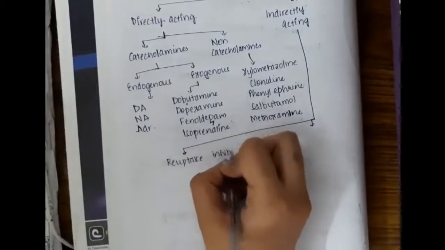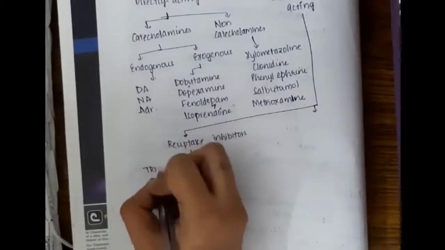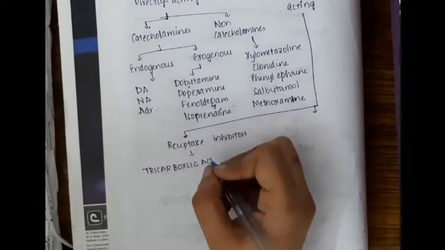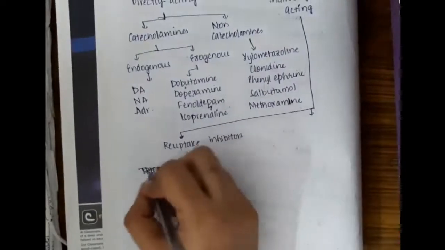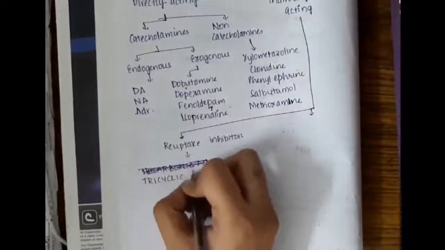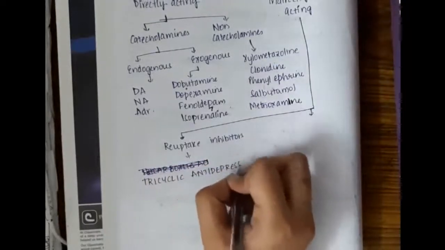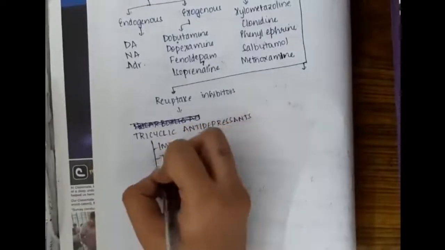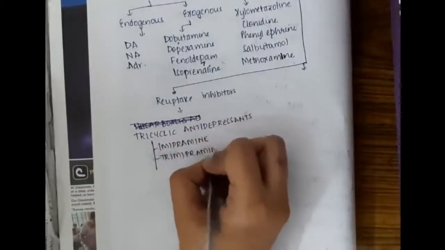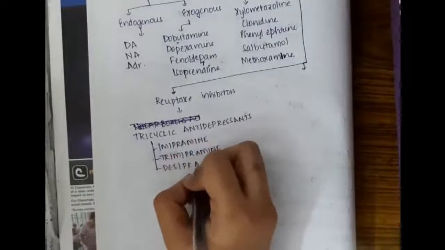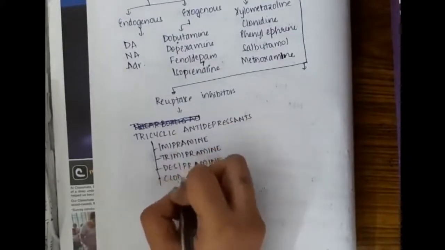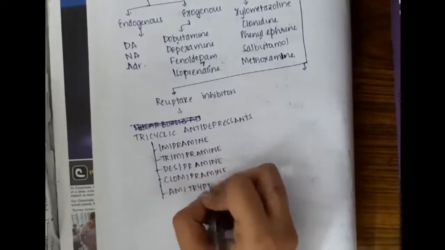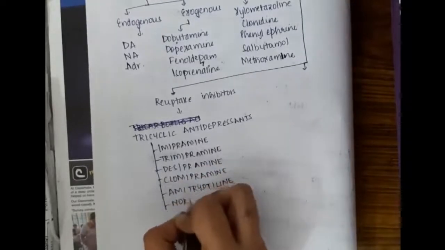One, we have reuptake inhibitors, which are tricyclic antidepressants, including drugs like imipramine, trimipramine, desipramine, clomipramine, amitriptyline and nortriptyline.